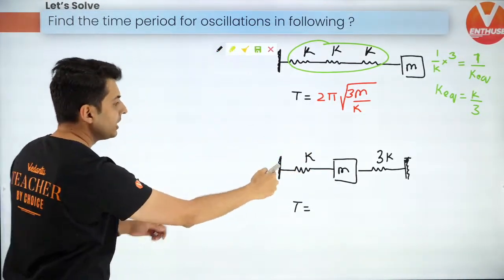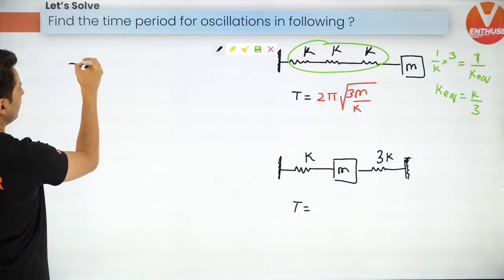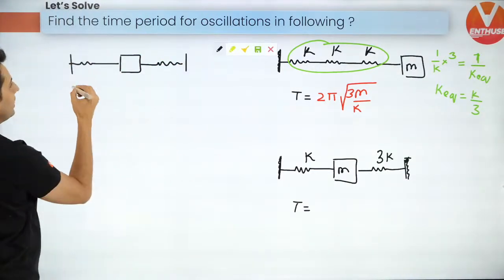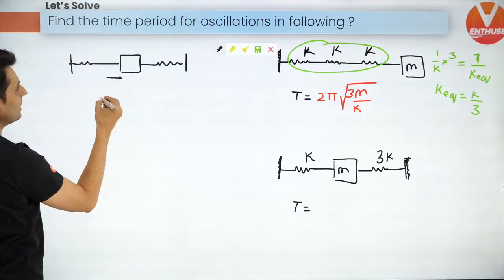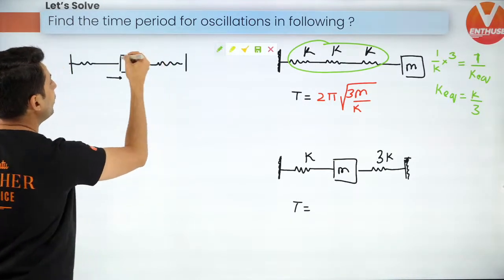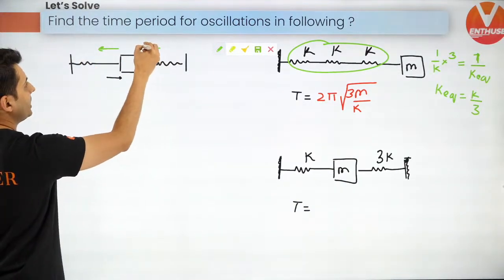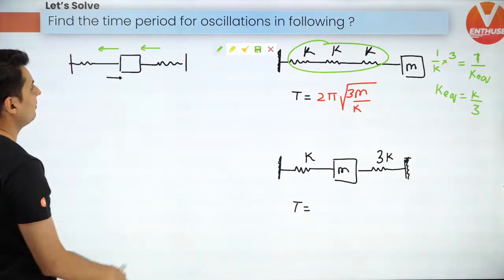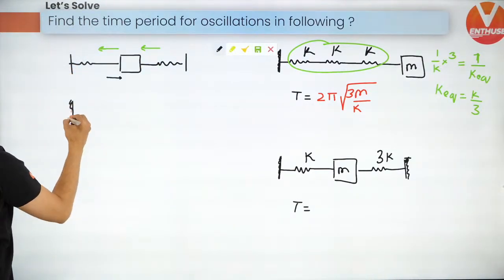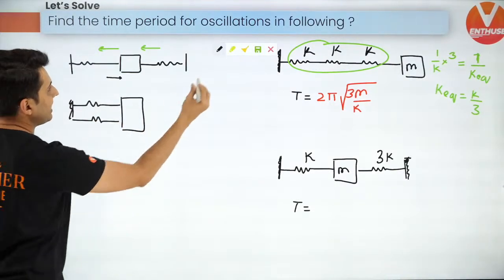I'll tell you why. Understand, if this block moves, there was that spring over there, that block, and another spring over here. If this block moves slightly over here, what is the direction of the force by this spring? It will pull it, and this spring will push it over there because this is getting compressed. How will this diagram be different from this diagram when both the springs are on the same side?